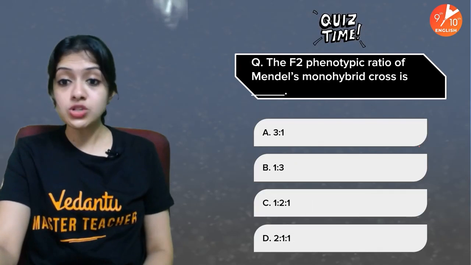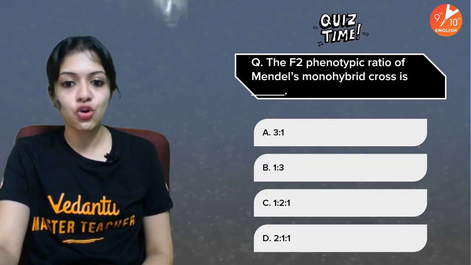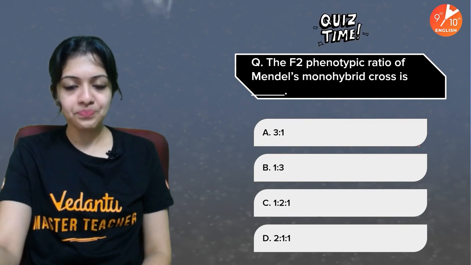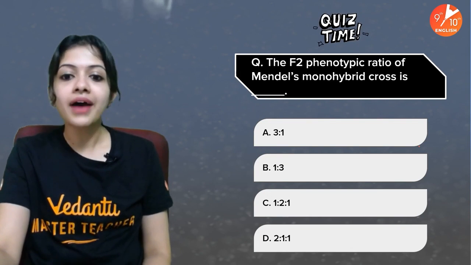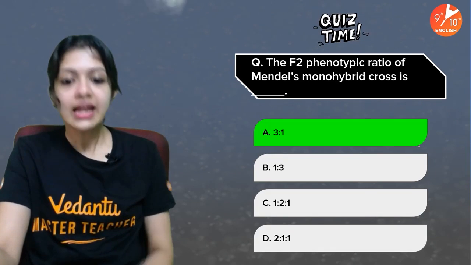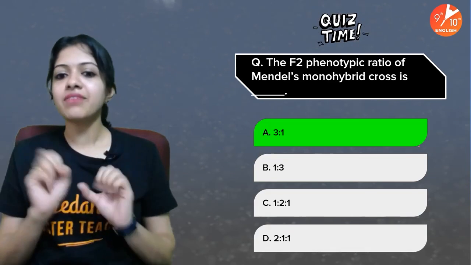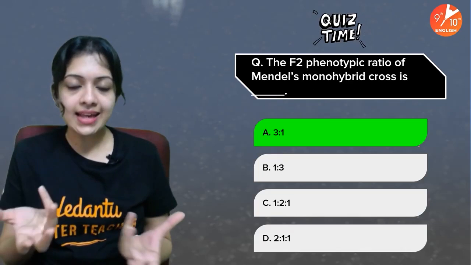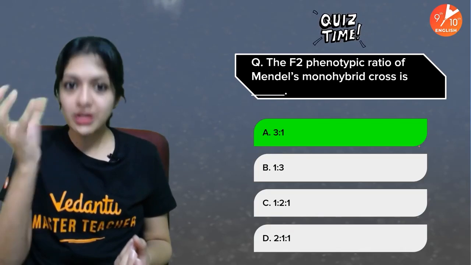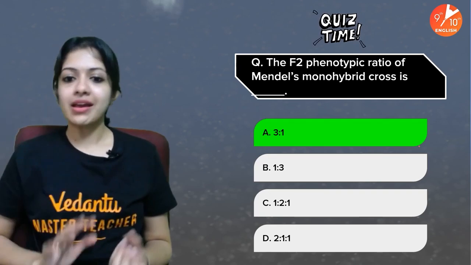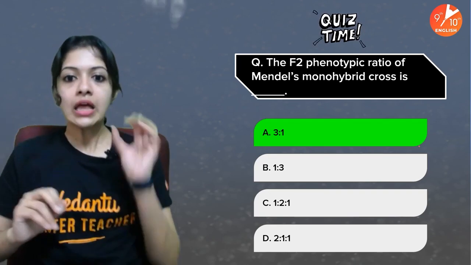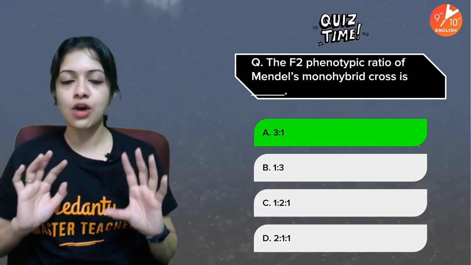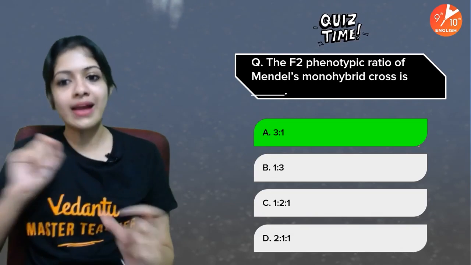The F2 phenotypic ratio of Mendel's monohybrid cross is dash. And you are right. It is 3:1. Typically, we represent it as 3:1. But if you write it, in the rare case, as the ratio between short to tall, it would be expressed as 1:3. But normally, the tall ones are expressed first. It's not that the other one is wrong. But usually this is how we express it. Okay, 3 tall to 1 dwarf.